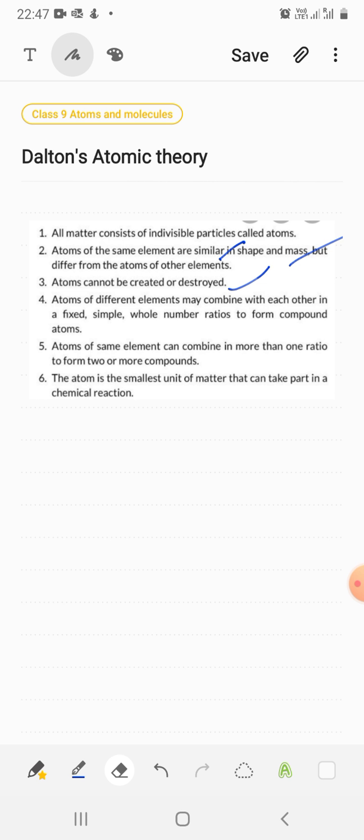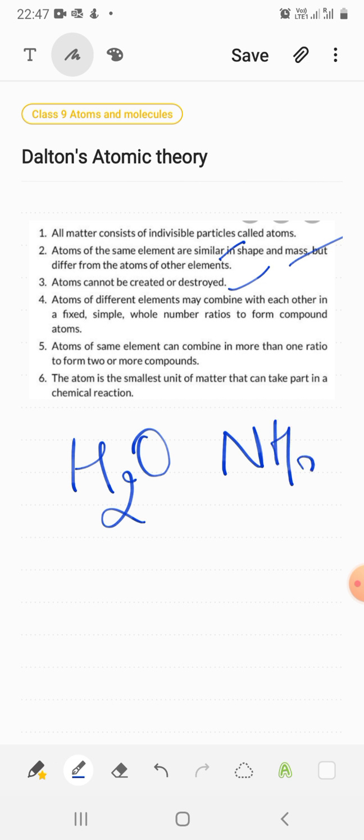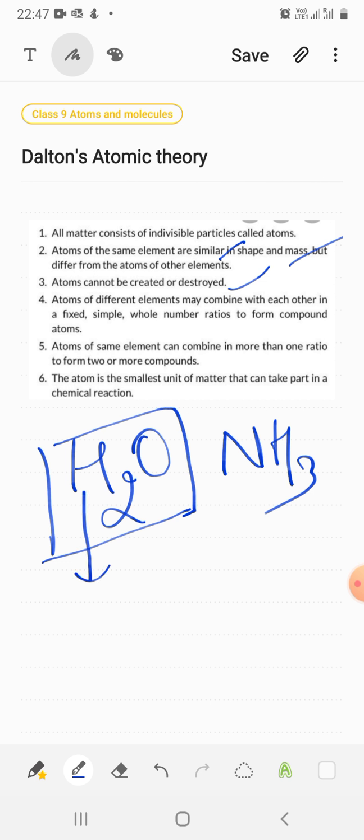The next postulate given by Dalton is that the atoms of different elements may combine with each other in fixed, simple, whole number ratios to form compound atoms. So atoms in a compound always combine in a fixed, simple whole number ratio. For example, if I consider a compound like H2O or NH3, in H2O, the ratio of atoms of hydrogen is 2 and oxygen is 1.